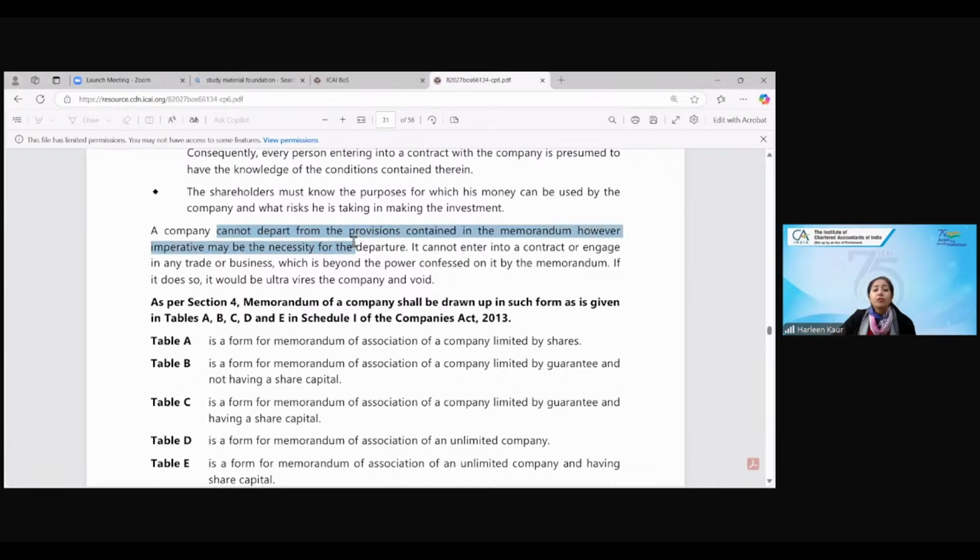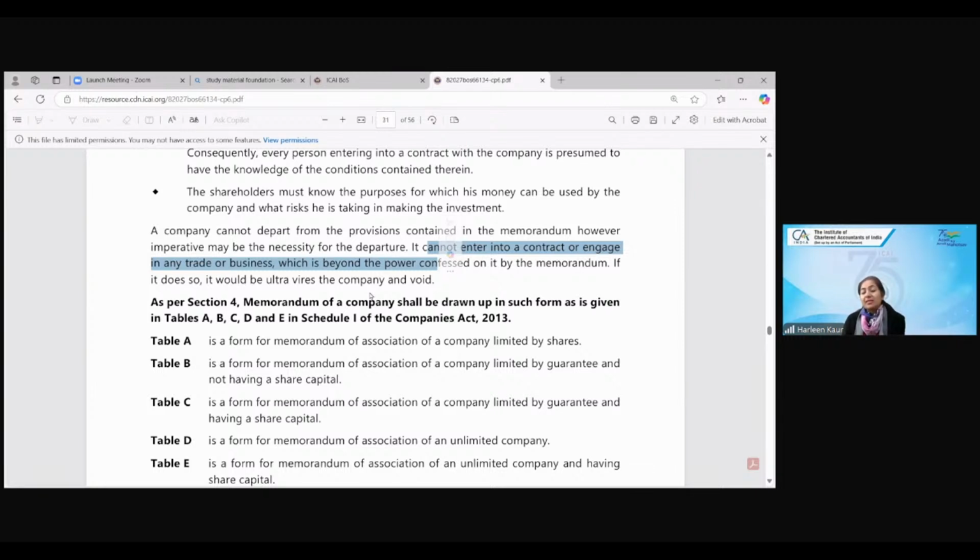Company cannot depart from the memorandum. It cannot enter into a contract which is beyond the power of the company. It cannot make the cloth contract because the company does shoe business. And if I have entered into such a contract which is outside my object clause, then that contract is void. It is ultra vires the company.